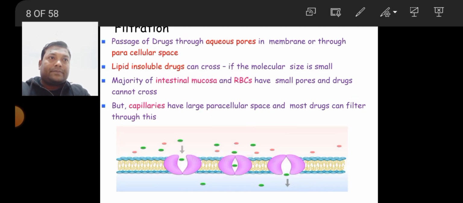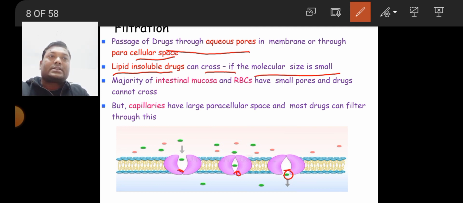Another is filtration, the passage of drugs through aqueous pores. In the cell membrane there are some aqueous pores through the paracellular space, in the lipid bilayer. So lipid insoluble drugs, you can say water soluble drugs, can cross if the molecular size is small. Small molecular size drugs which are water soluble can pass through these aqueous pores via filtration.